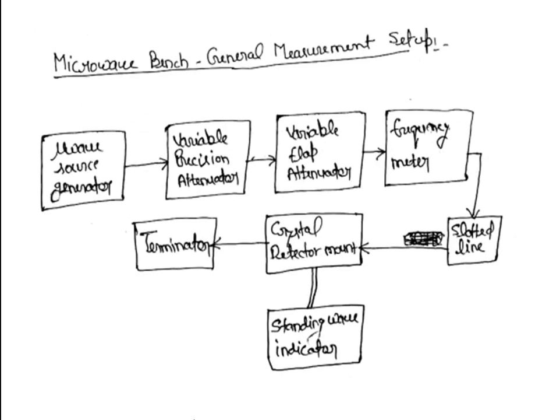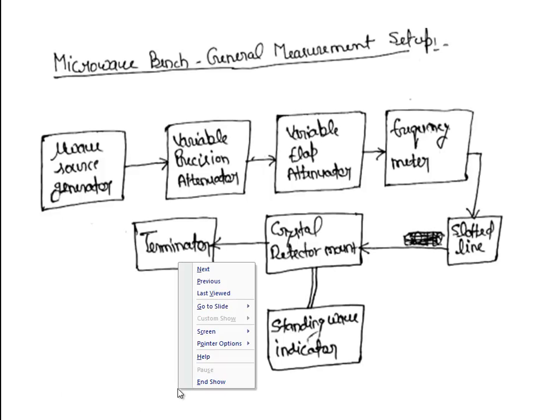So for the measurement purpose we use a setup, and that particular setup is known as the microwave bench, right?